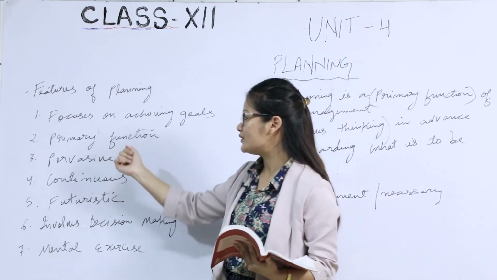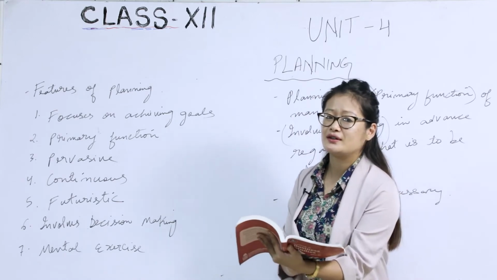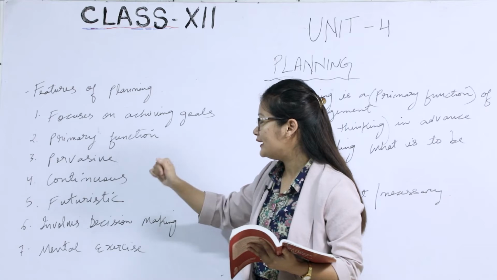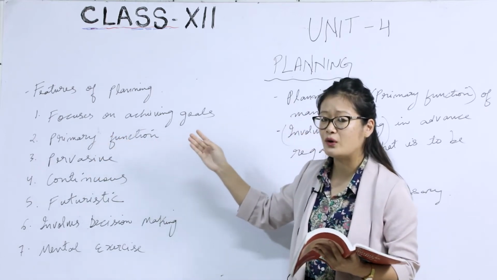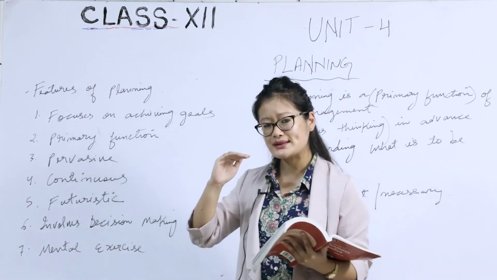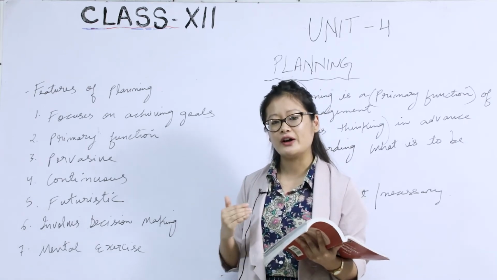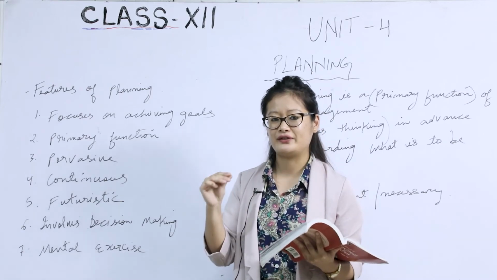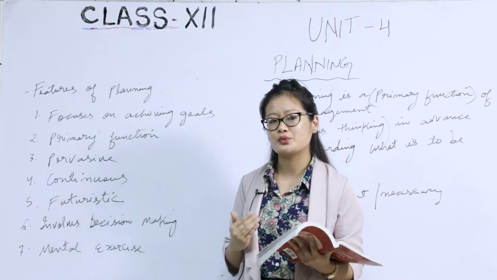The second one talks about a primary function. Like I mentioned earlier, planning is the first and foremost function of an organization. It is an essential part of management. Once planning is set, the rest of the functions will follow up. First of all, the organization needs to plan the objectives, then the other functions will follow.